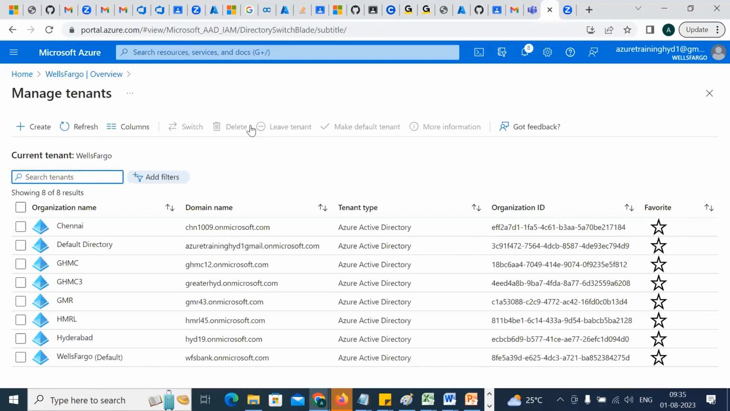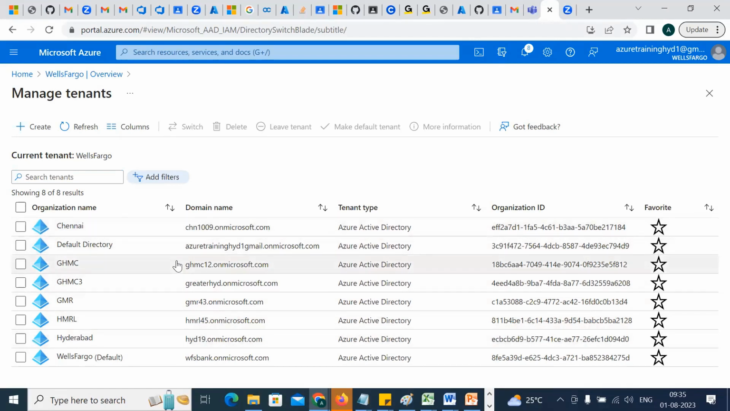Have a look. Right now I have these many tenants. I already have GHMC, GHMC3, GMR, HMRL. So let's make it GHMC 10, GMR 10, HMRL 10, to make it separate. Good. So what to do, buddy? You are going to create a tenant. These are all already tenants, buddy.